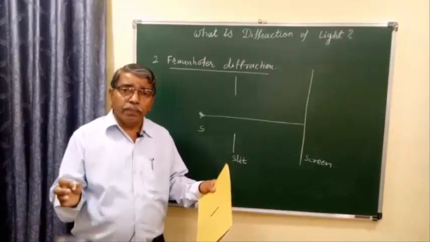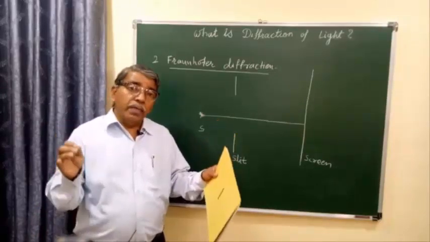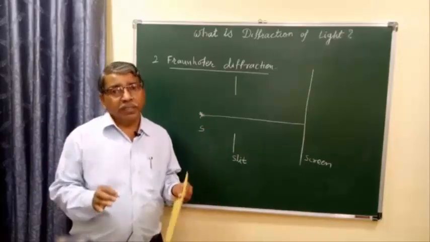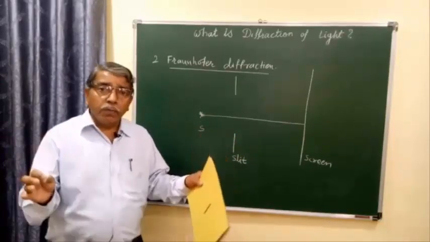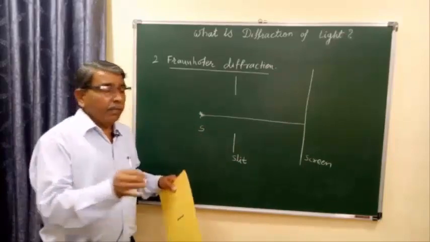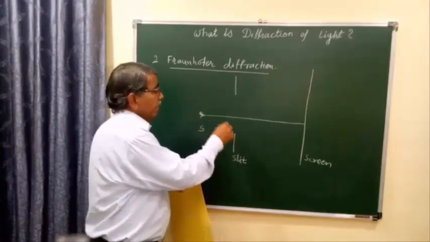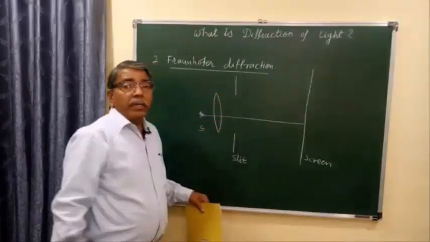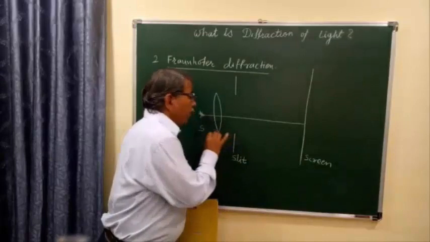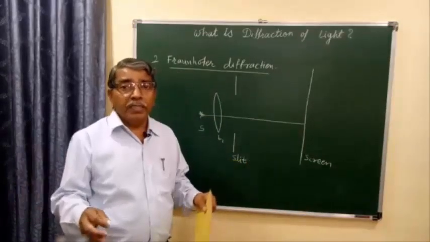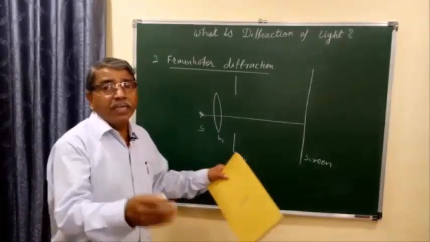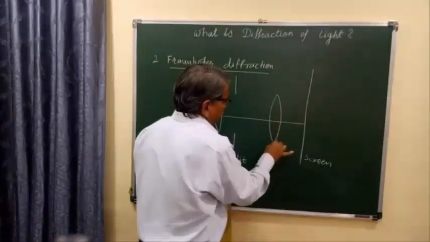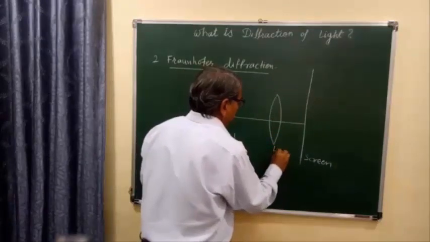How is it possible? In our laboratory, the infinite distance situation can be created by using two biconvex lenses. We can put one biconvex lens in between source S and the slit, denoted by L1, and another biconvex lens is kept in between the slit and the screen. I can show another biconvex lens here as L2.